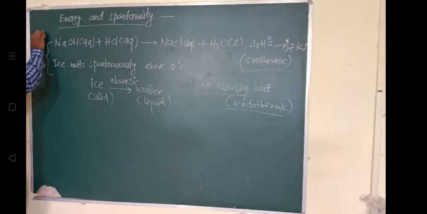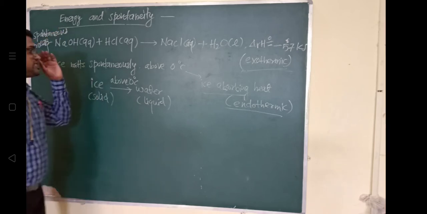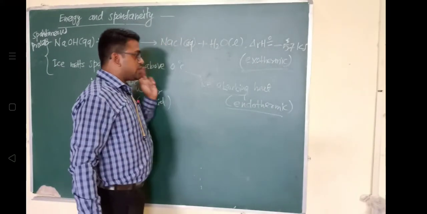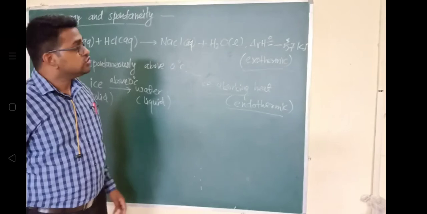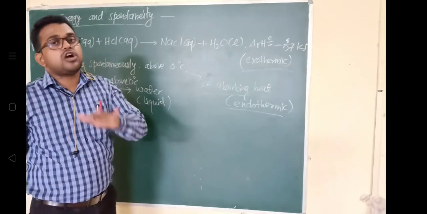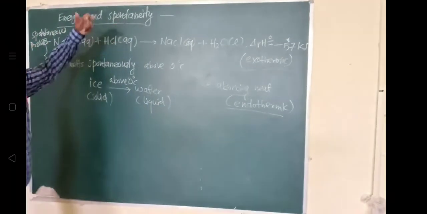Both processes are spontaneous, but the first reaction is exothermic and the second is endothermic. So on the basis of exothermic and endothermic, we cannot define the spontaneous nature, the spontaneous process, or the irreversibility of the process. Let's take a second example. Suppose